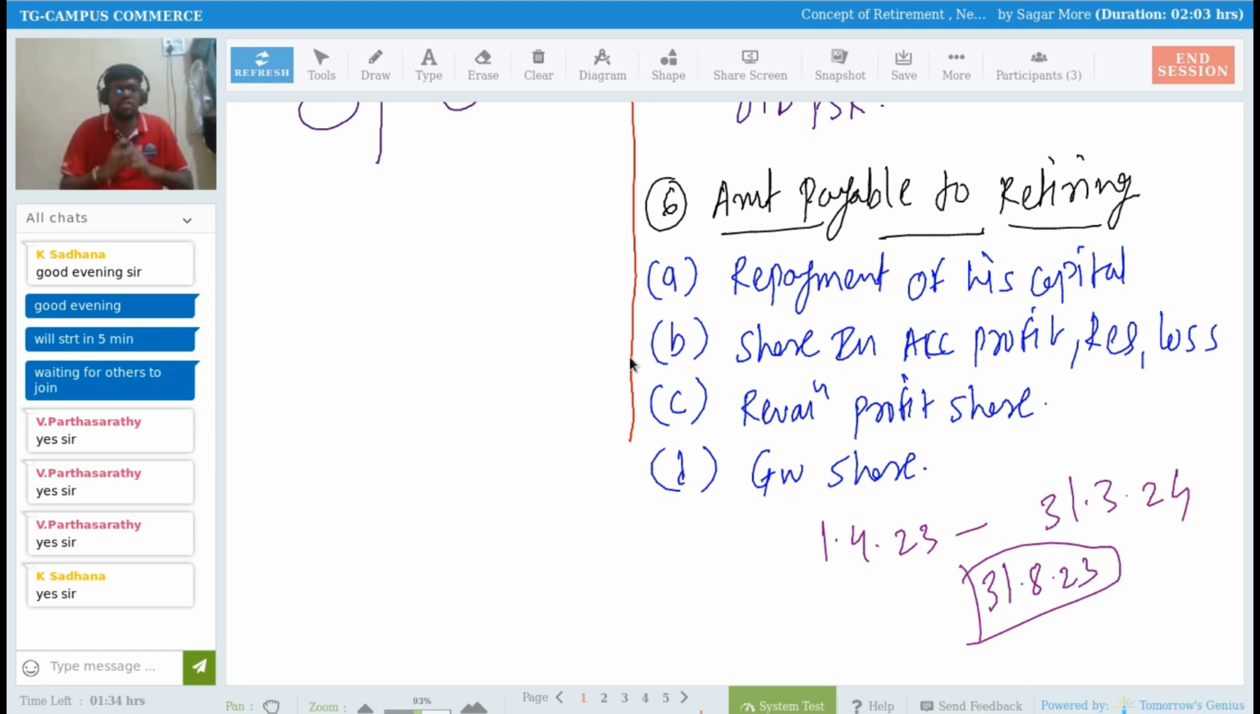Whatever I'm discussing here, I'm just giving you an overview of the adjustments, or you can say the concept, that we have to see in detail one by one in case of retirement of a partner, right? And this is the last thing in the retirement of a partner that we have to do. We have to calculate the amount of share payable to the retiring partner, which comprises repayment of capital, then share in accumulated profit, reserves and losses, then revaluation profit share, and then goodwill share as well, right? These four things we have to pay to the retiring partner on the date of retirement of that partner. Understood, Sadhna?